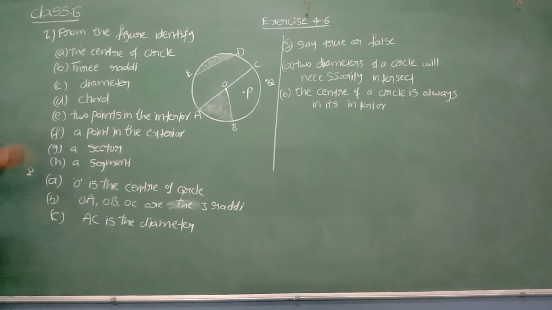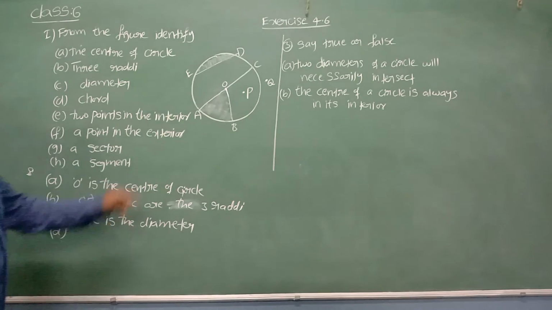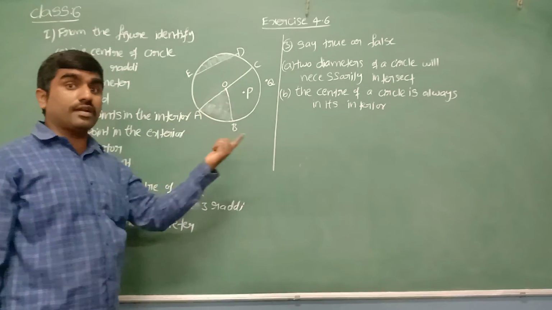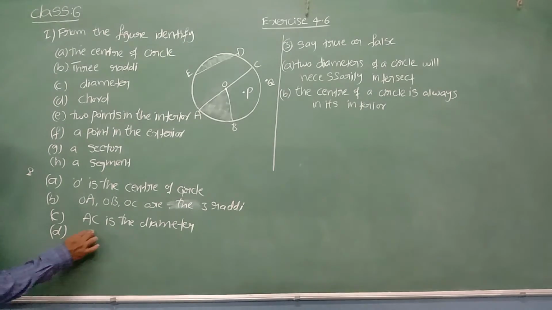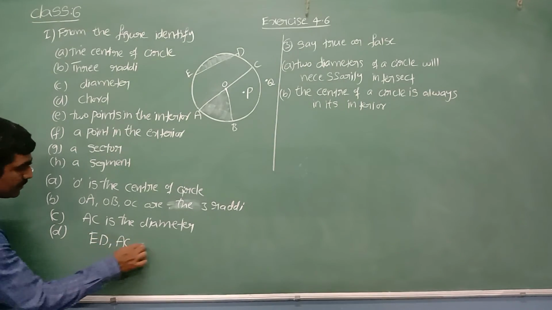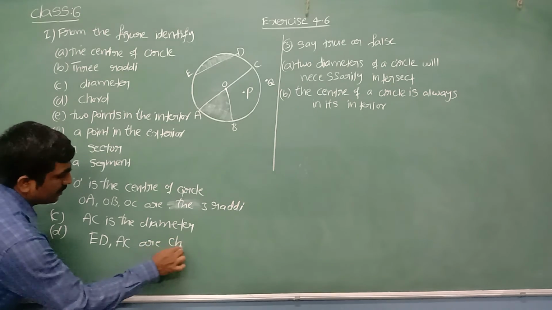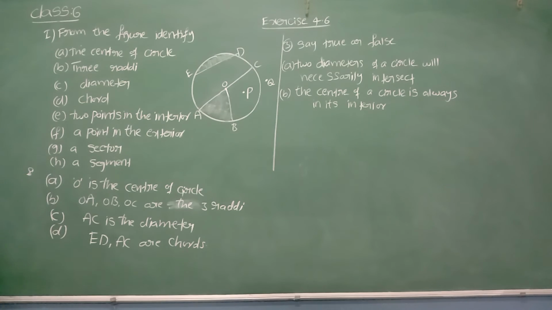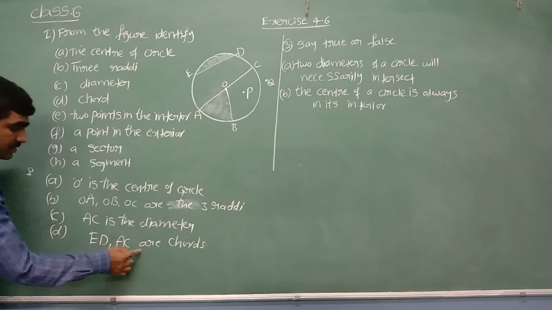What I said about chord? A line segment joining any two points on boundary of circle. ED is called a chord. AC we can say chord also. Nothing is wrong. Yes. What can we say here? AD, ED, AC are chords. Every diameter is a chord. For AC we can use the word diameter and also it is chord.